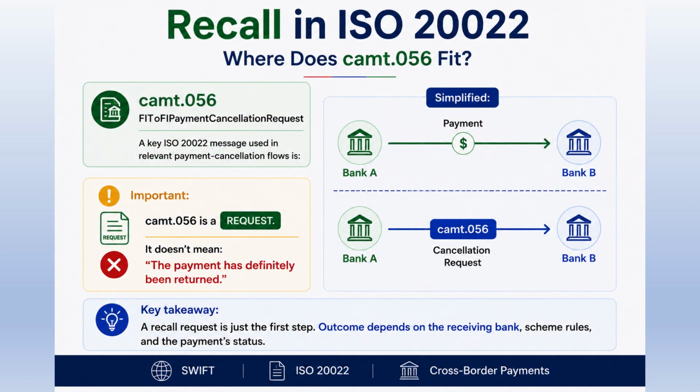Now, where does CAMP.056 fit? CAMP.056 is the FI to FI payment cancellation request message. It is an important ISO 20022 message used in relevant payment cancellation flows. Conceptually, Bank A has already sent the payment toward Bank B. Bank A then sends a CAMP.056 cancellation request toward Bank B. And the most important word here is request. CAMP.056 does not mean the payment has definitely been returned. The outcome depends on the applicable payment flow, status, and rules. Understanding this distinction prevents a lot of confusion around recalls.